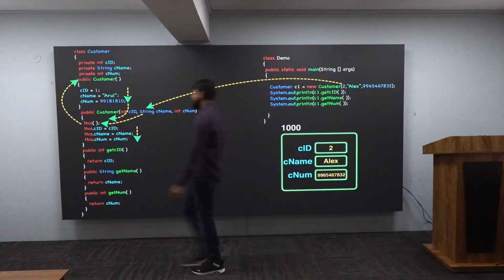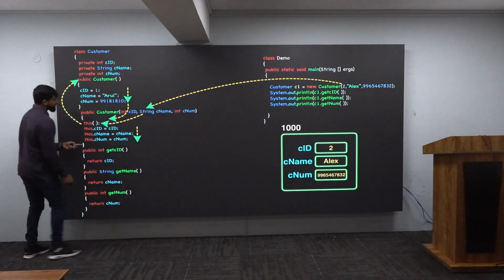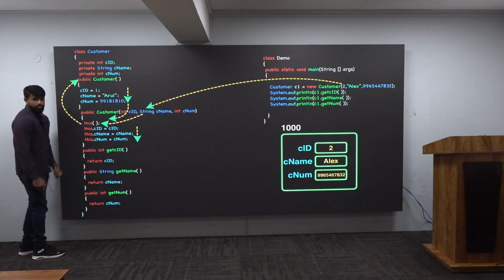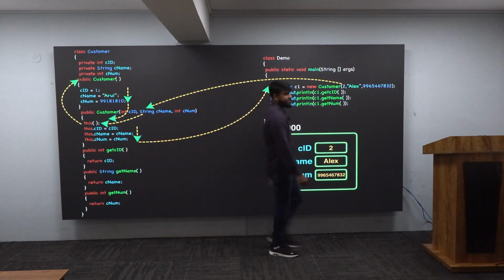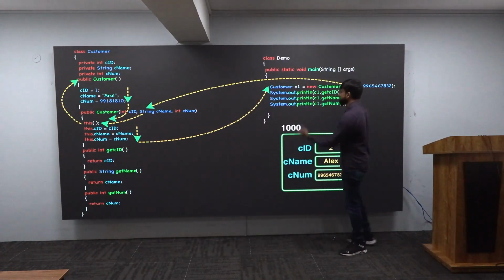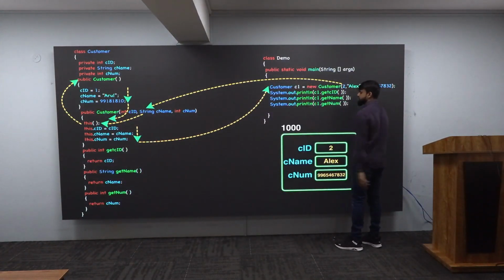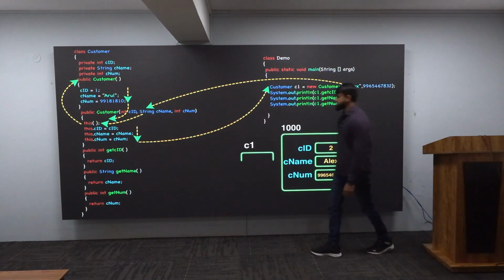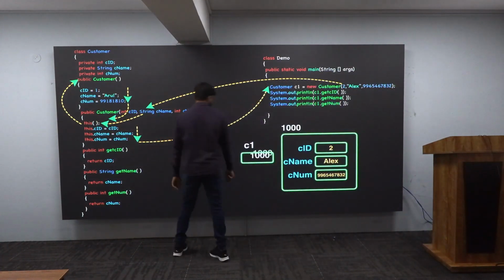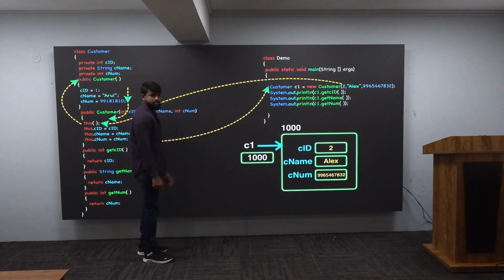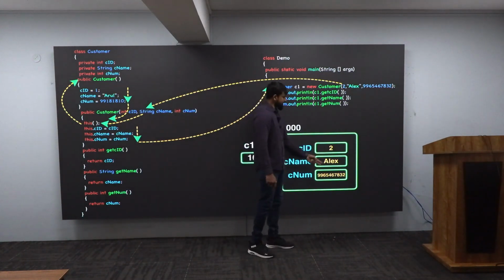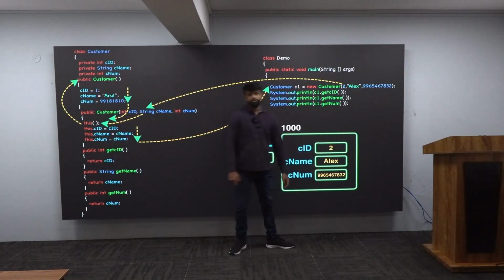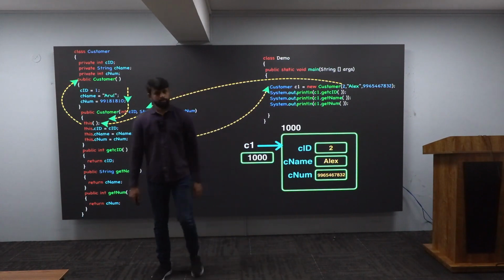Sensing this much? Very good. Next what, sir? After this, there is a closure. Closure means control will leave. Where it will go? Where it came from? It came from there. It will reach back here. And that is what I'm showing it to you. And after that, you know the story. C1 is the reference. This is my C1. C1 will have that 1000 and 100% he will be referring to this. And now you're asking, you get me the CID, 2 you will get, you get me the LX, that is name, he will get it, get me the number also you will get it. Got this all of you?